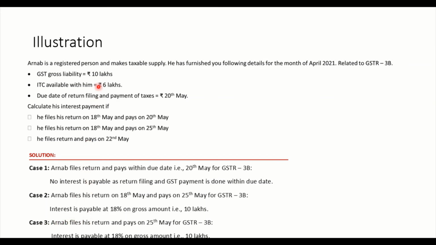And what is the net tax liability? 10 minus 6, because ITC is available, right? 10 minus 6, 4 lakh is the net tax liability. We are not speaking about net tax liability here. We are speaking about gross tax liability.